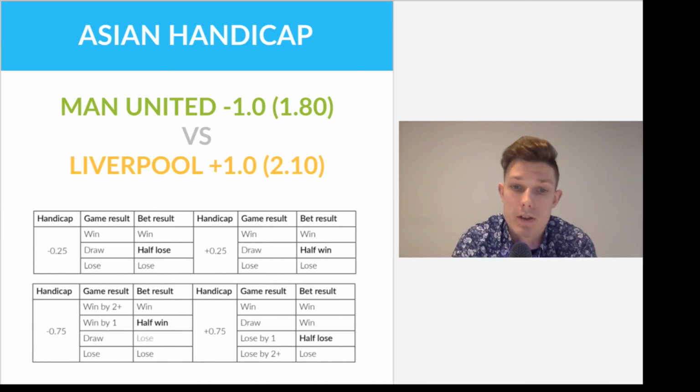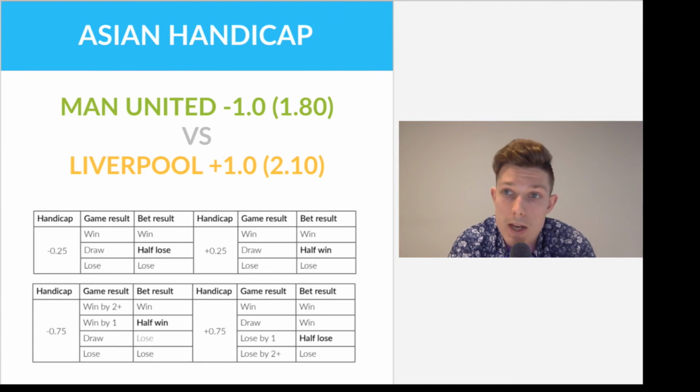It is a way for the bookmakers to make it more attractive to place bets on games where there is a clear favorite and a clear underdog, in order to try to make the game more even.